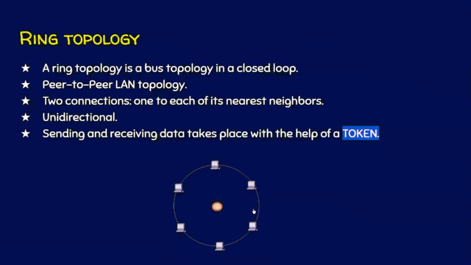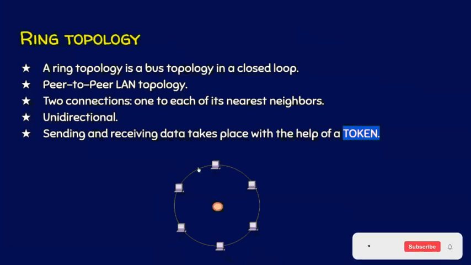Whoever has this token, it means it's their turn to send data. For example, if this node has the token, it means it's the turn of this node to send the data. After some time, the token will be moved on to the next node. It means that it's this computer's turn to send the data. After some point of time, the token will be passed on, and this token will be circulated throughout this network. It means whoever holds this token, it's their time to send their data. And this is how all nodes get the opportunity to send or receive the data.